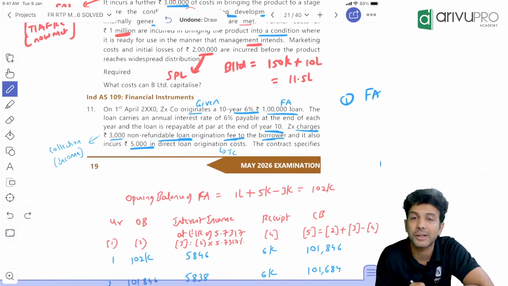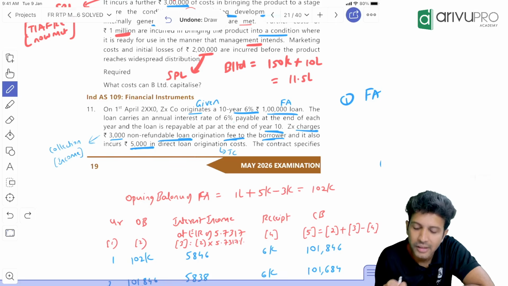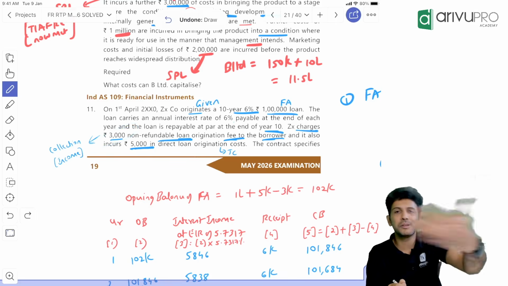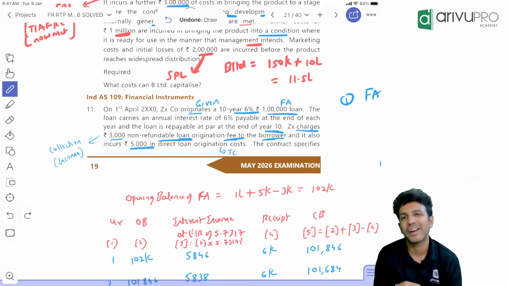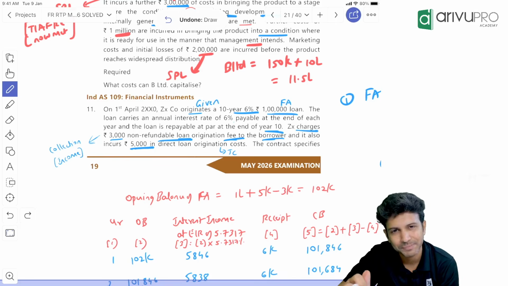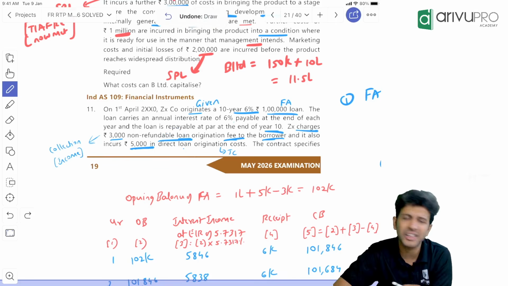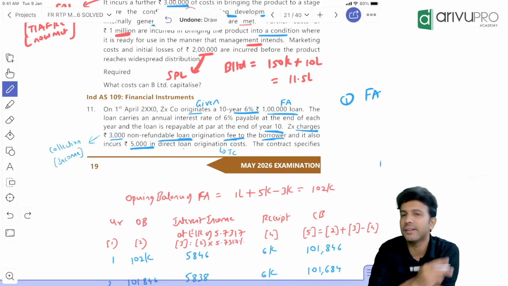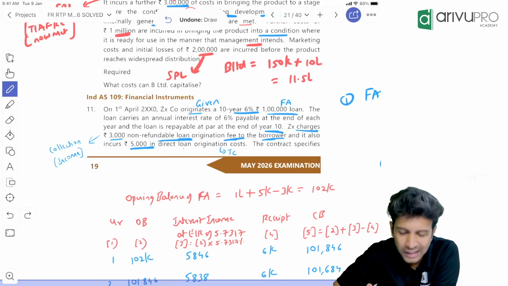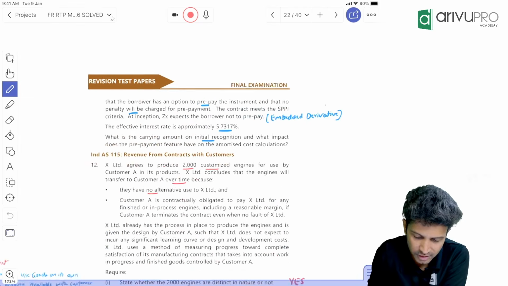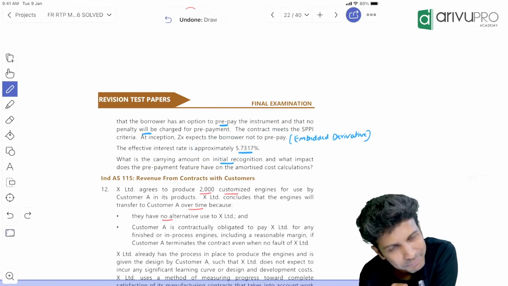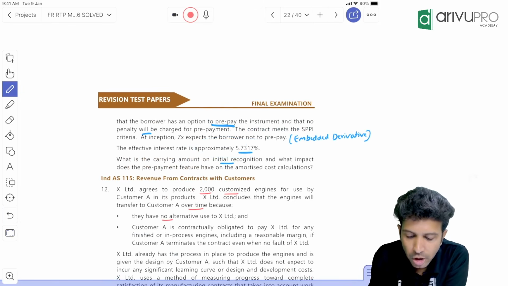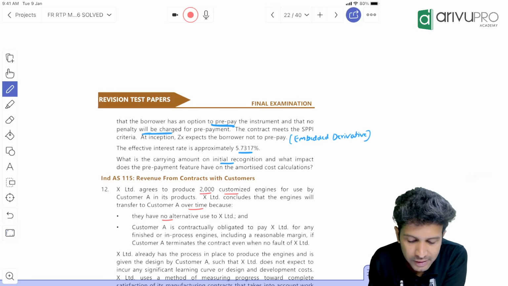Transaction cost was similar, that we know what to do. We need to add this 3,000 non-cancelable fees that we have collected. What to do for that? That also you have to adjust from the financial asset. That's all the drama of this question. And we know whenever there is a transaction cost, the actual rate and effective interest rate will not match. EIR will be something else. They would have given you. Check what is the EIR. EIR is given to be 5.7317%.